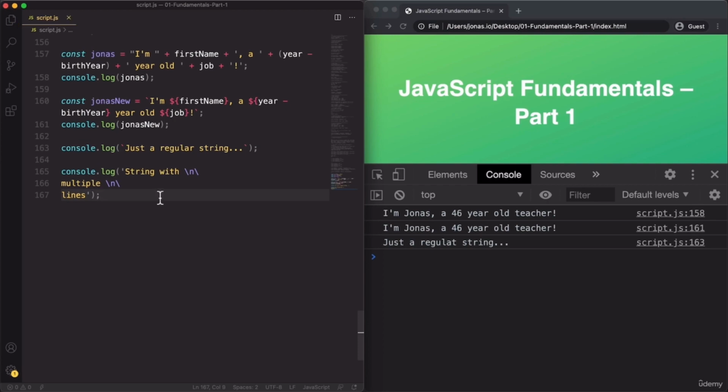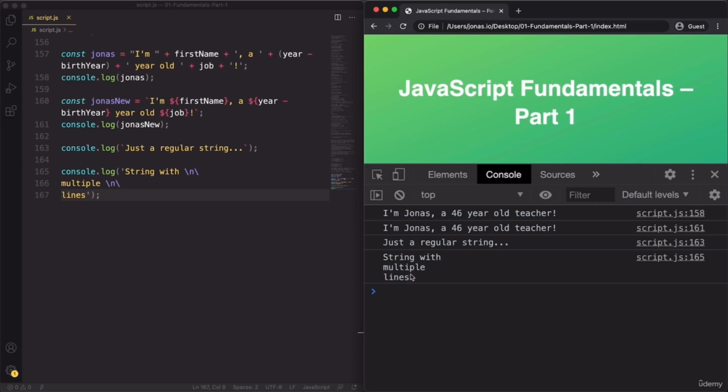And this actually only works because of a bug that's in the language. But let's see. So we get string with multiple lines. And you see that it's all the same string, but yeah, spread across multiple lines. But indeed, now with template strings, there is an easier way of doing this.